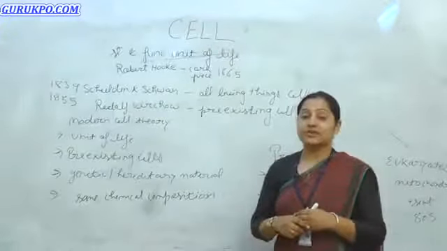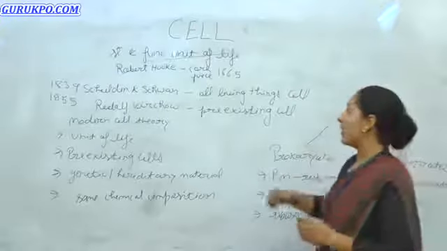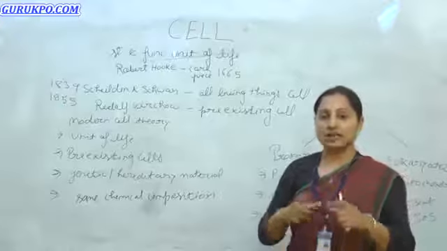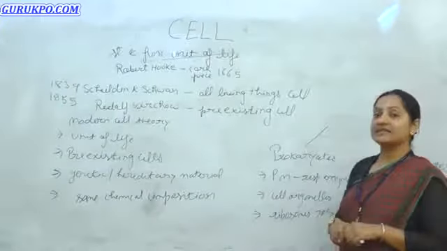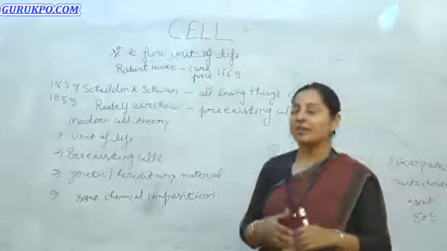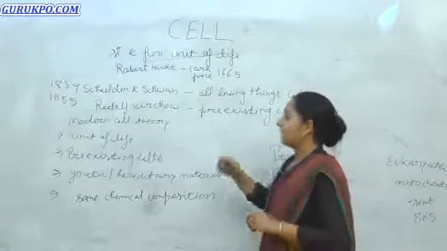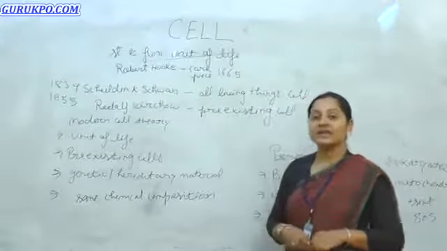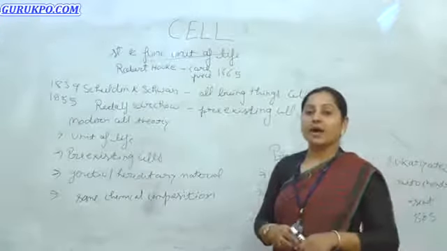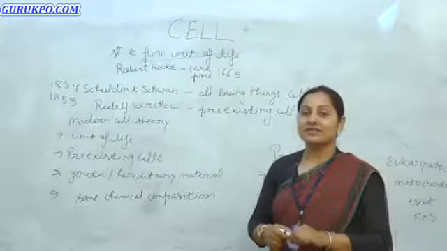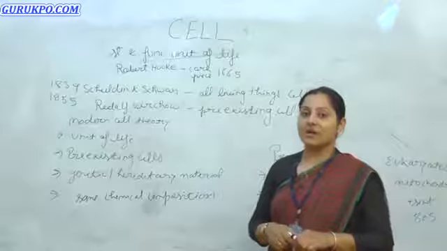The scientist who discovered the cell for the first time was Robert Hooke. Actually, he saw the cells in cork pieces. It was in 1665. After that, discoveries were made and so many amendments were made. Then came the cell theory. The scientists Schleiden and Schwann in 1839 made a remarkable statement about the cell. They said that all living things are made up of cells.